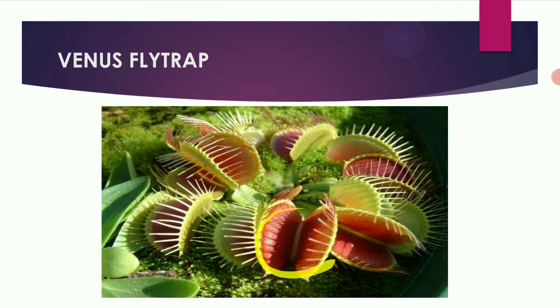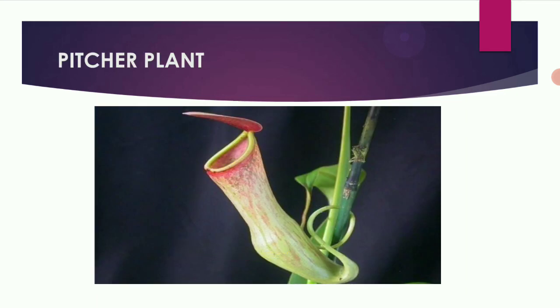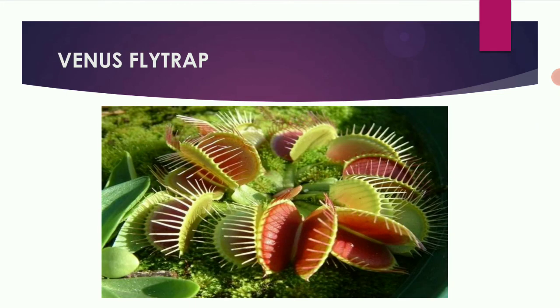See the leaves of this. The insect sits in between them, and these leaves get closed, and the insect gets trapped in this part where it gets killed, and then they take the nutrients. So this is the Venus flytrap. This is the pitcher plant, and this is the Venus flytrap. Till here your chapter has been completed.